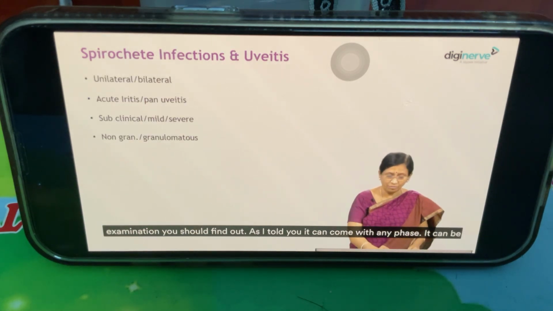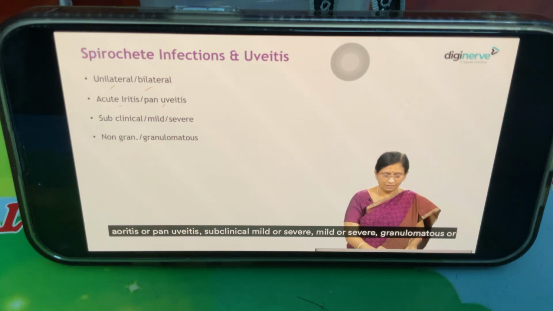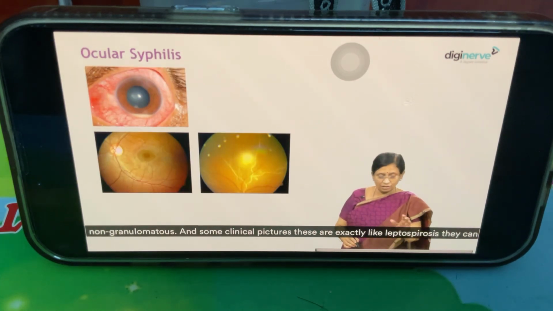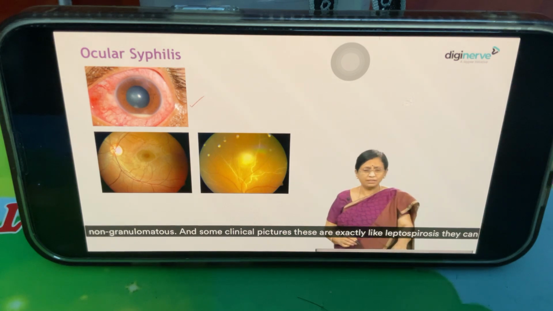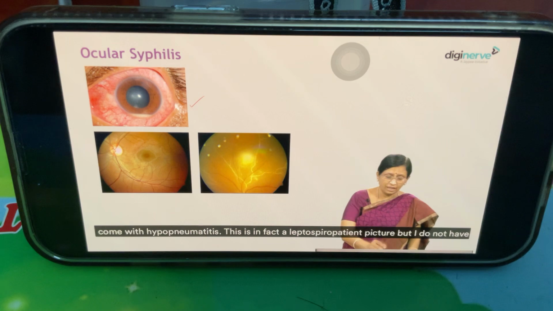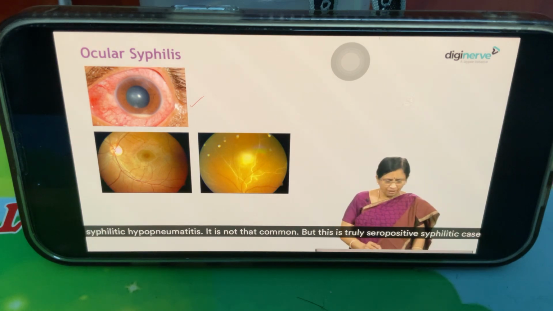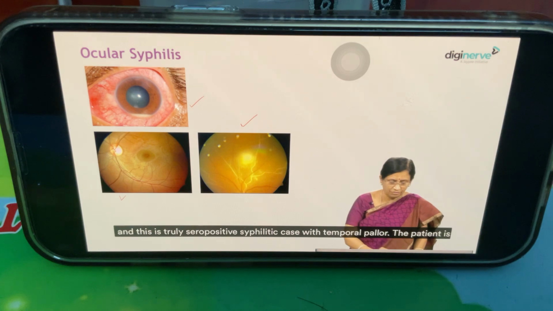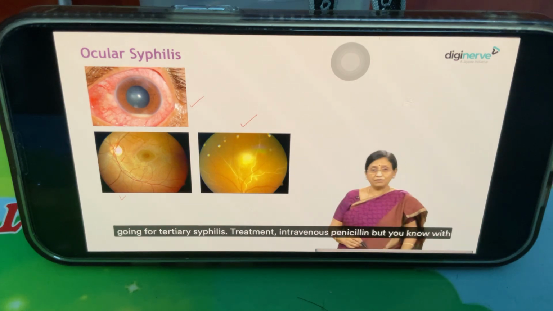As I told you, it can come in any phase. It can be iritis or panuveitis, subclinical, mild or severe, granulomatous or non-granulomatous. And some clinical pictures are exactly like leptospirosis; they can come with hypopyon uveitis. This is in fact a leptospira patient picture, but I don't have a syphilitic hypopyon. It is not that common. But this is a truly seropositive syphilitic case, and this is a truly seropositive syphilitic case with temporal pallor. The patient is going towards tertiary syphilis.